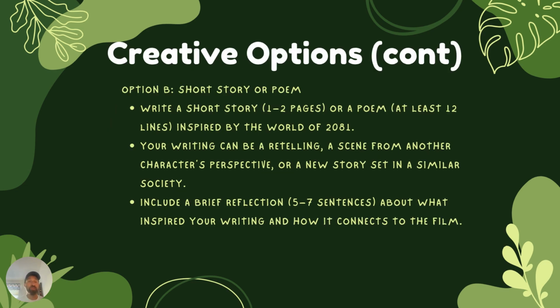Another option would be a short story or poem. And again, 1 to 2 pages. Don't get too wild here. I mean, unless you want to, I don't mind reading it. So 1 to 2 pages or at least 12 lines inspired by the world of 2081. Your writing can be a retelling, it can be a scene from another character's perspective, or it can be a new story set in a similar society. You can get as creative as you want here. And then, as always, you include a reflection on that: what inspired your writing, how it connects to the film, et cetera.